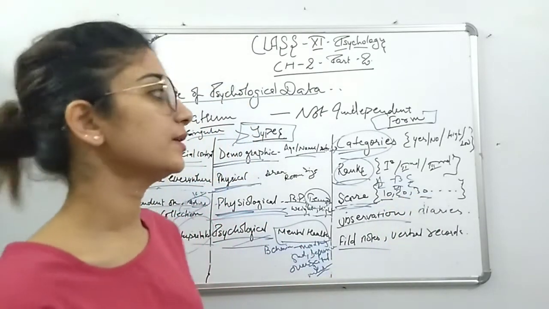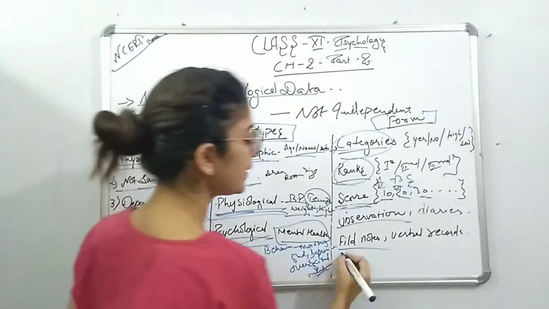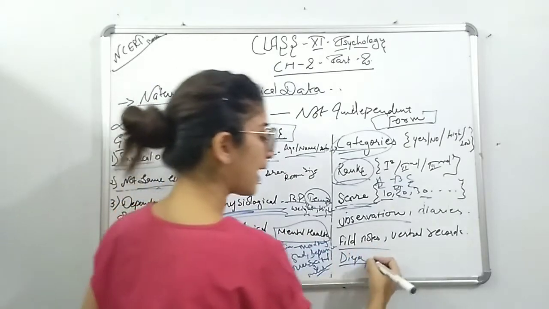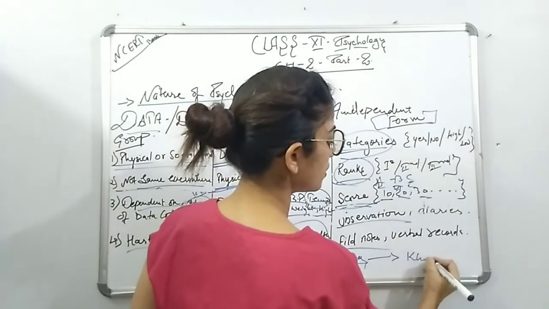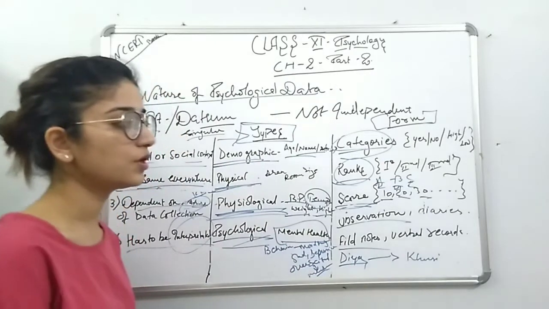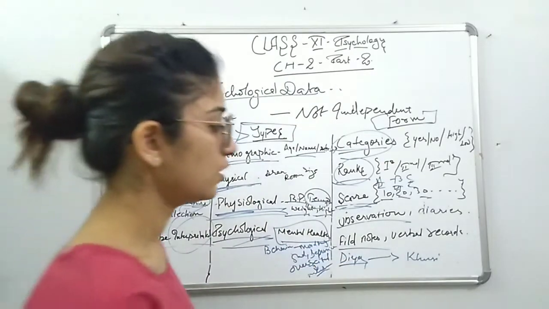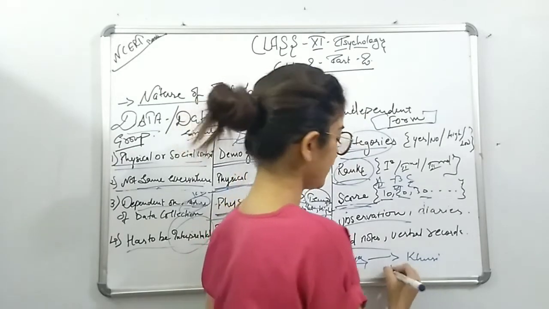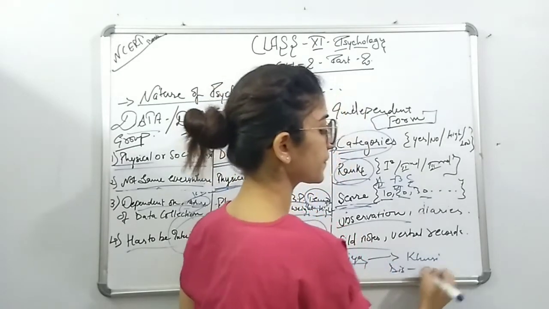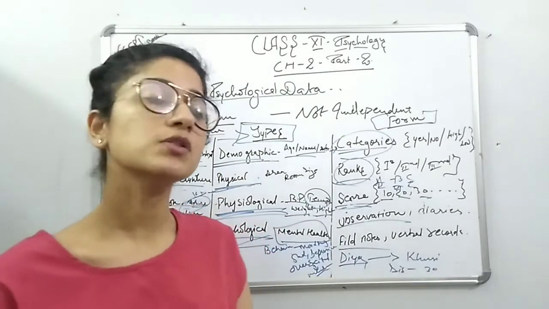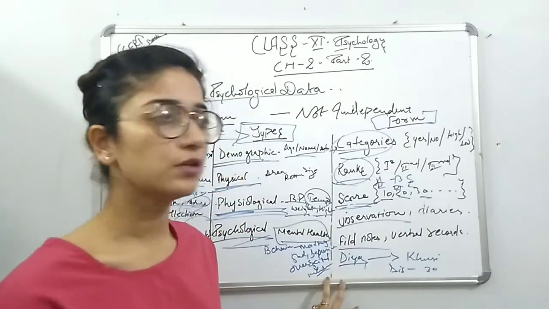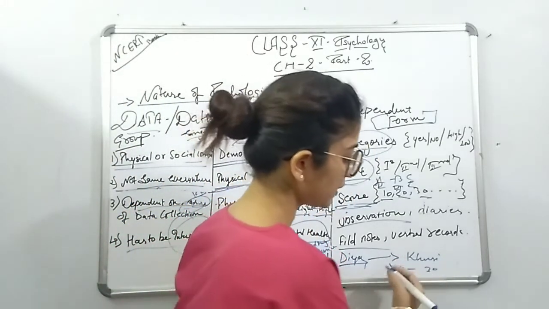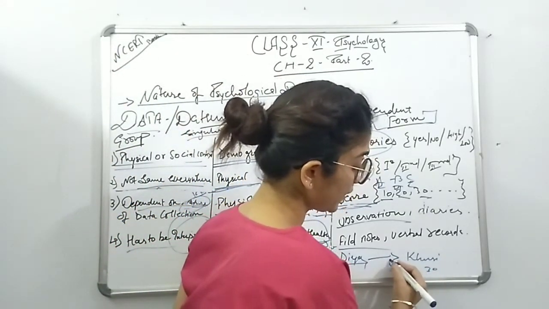For example, I take a name, Diya. Now I tell Diya to rank Khushi, or give Khushi a score on the basis of discipline. So she says 30. Now I say give her a score on the basis of the way she is performing tasks, or school attendance.